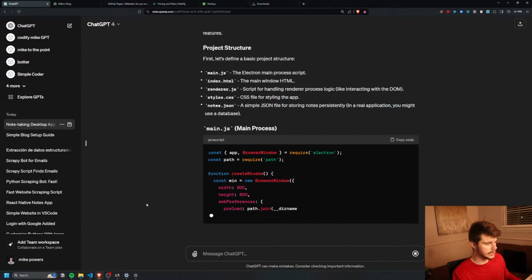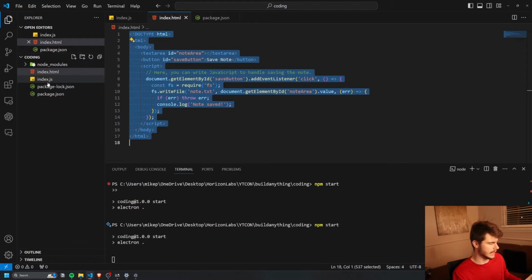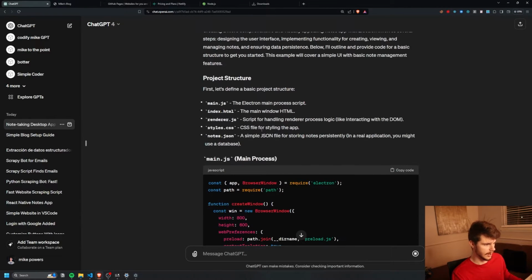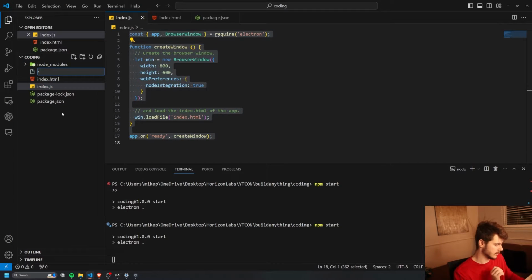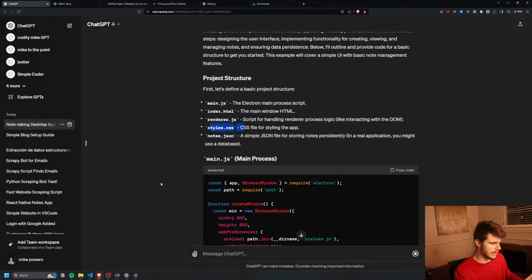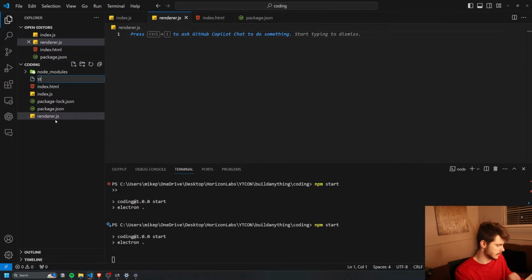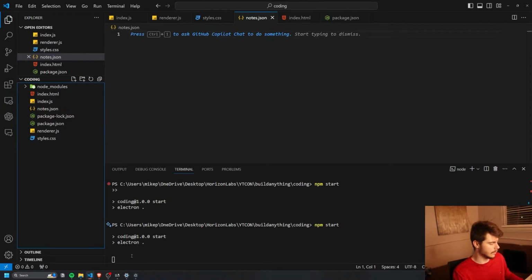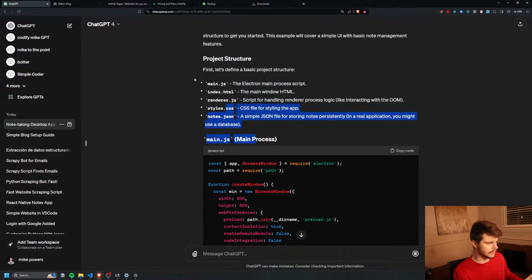So we have our main.js. We already know we're going to keep this as index.js, as that was the error that was holding us up last time. But then it also tells us we're going to make some more files. So we have index.html, which we already have. We're also going to need renderer.js, styles.css, and notes.json. So we have some more files here that we're just copying from what it tells us to do.